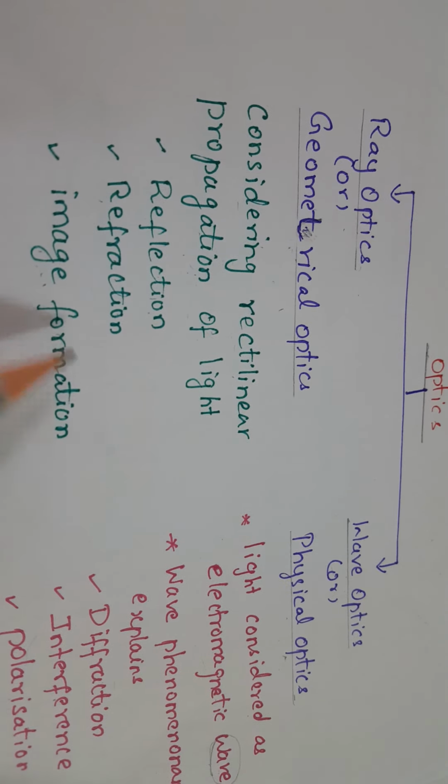The next property you should know about light is that light is invisible but it helps to see the object, right? We do not see the light, children. We see the objects illuminated by the light, right?